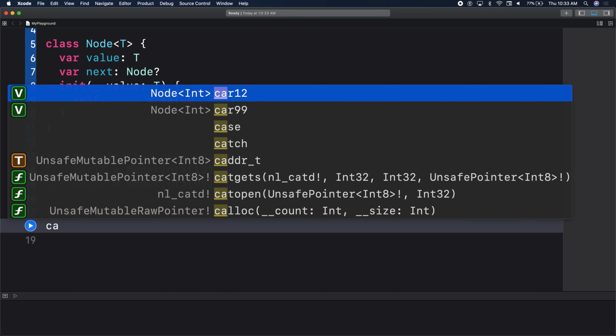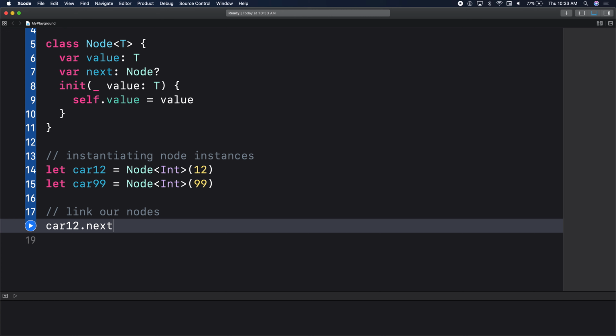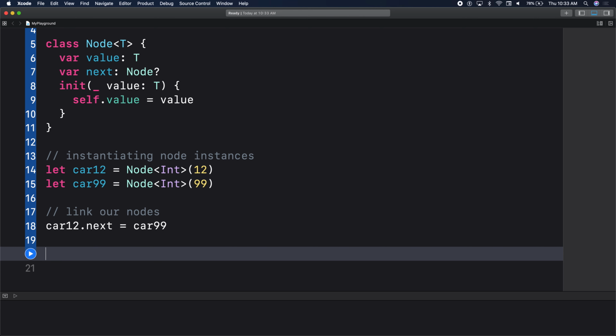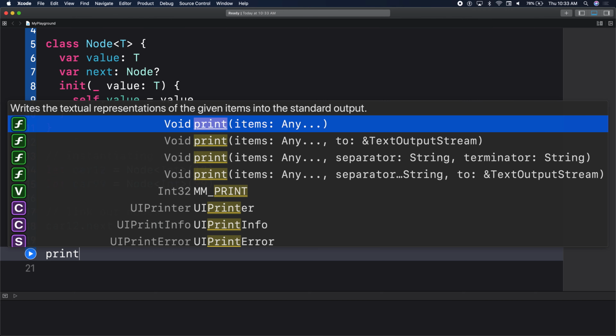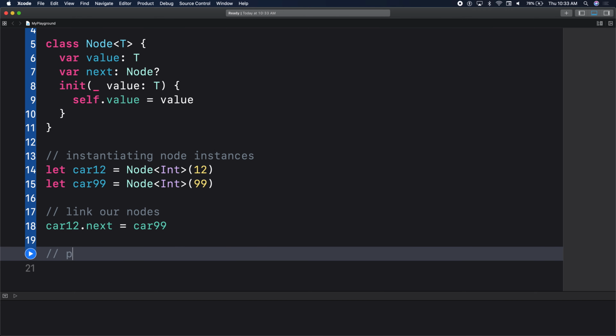So we'll start off with car 12. We'll say next, and this equals car 99. So at this point, car 12 is connected to car 99. Now we want to print the result of our train. Like, what is the train now? So let's go ahead and print the current state of the linked node.